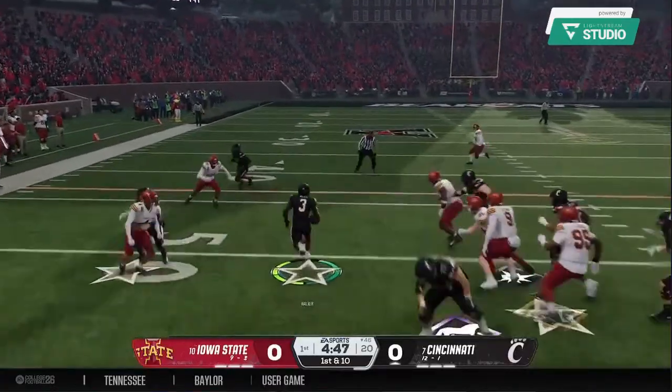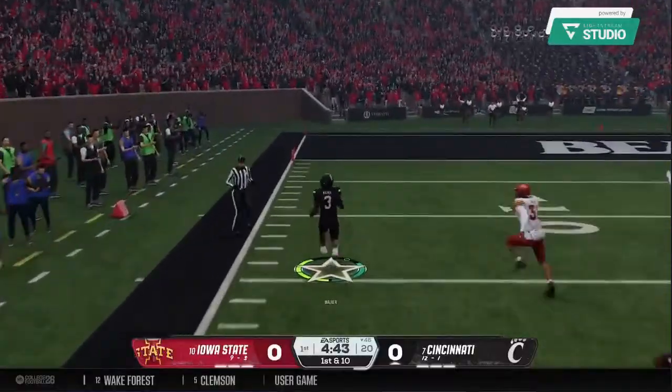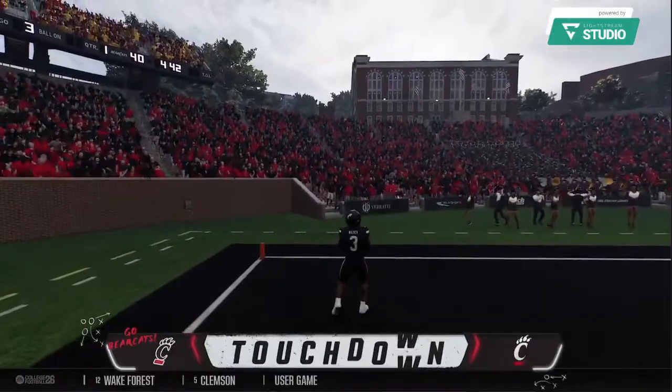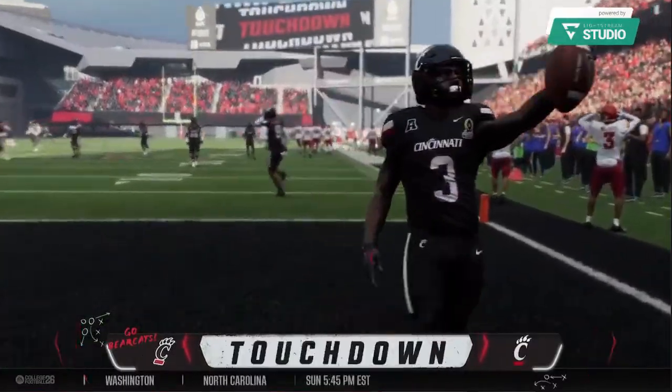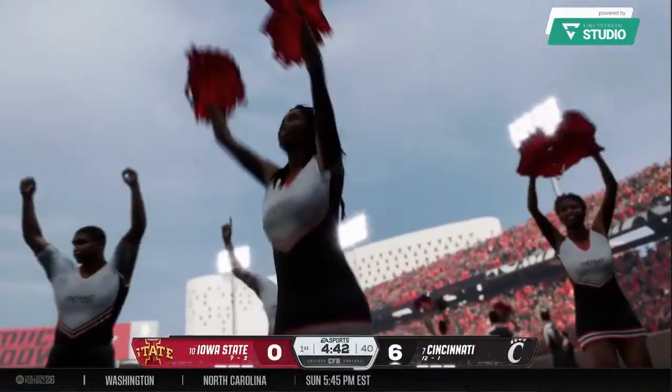And at first down, they go right back to him. Crosses the 10-yard line. In the clear at the 25. Touchdown, Bearcats, as they claim the lead here in this playoff game. This offense comes out and immediately gets points on the board.